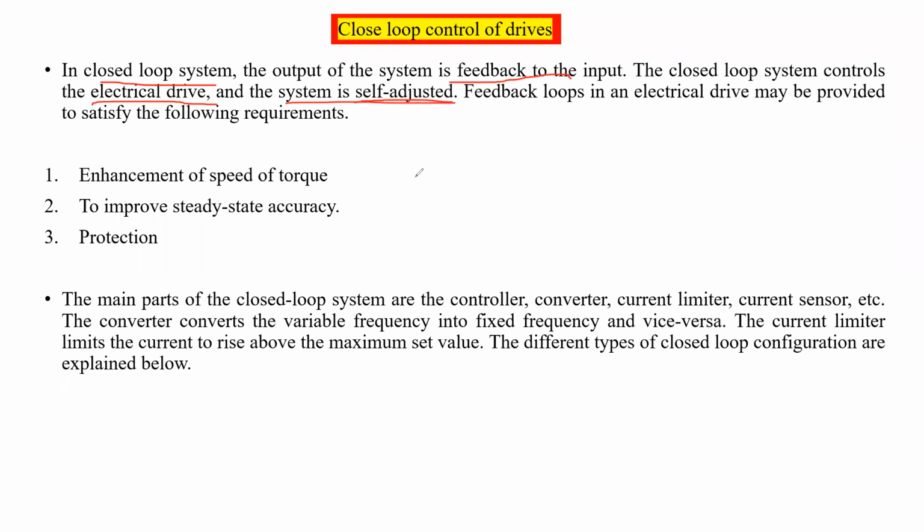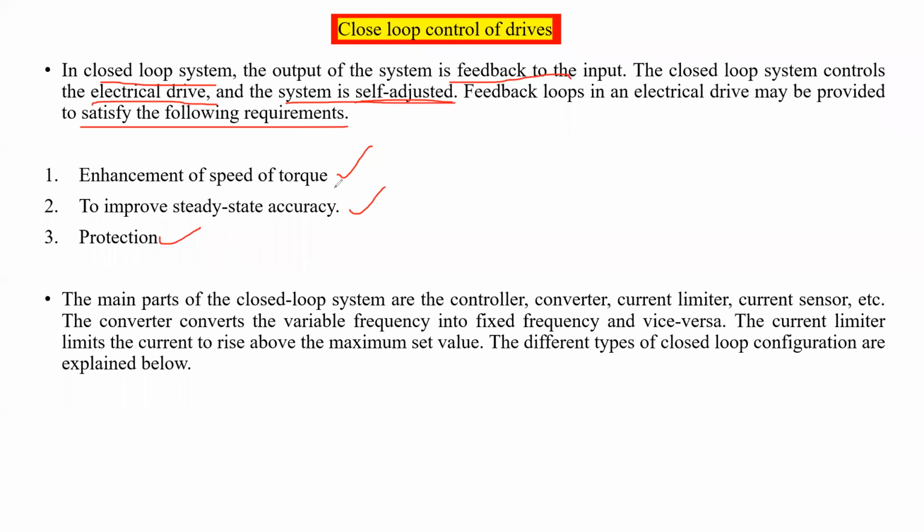So the feedback loops in an electric drive may be provided to satisfy the following requirements. So why are we taking the feedback? This feedback can fulfil these three requirements: enhancement of speed and torque, protection, and improving the steady state accuracy. First one, the enhancement of speed and torque. So how much speed is required, how much torque is required by the load, from time to time.